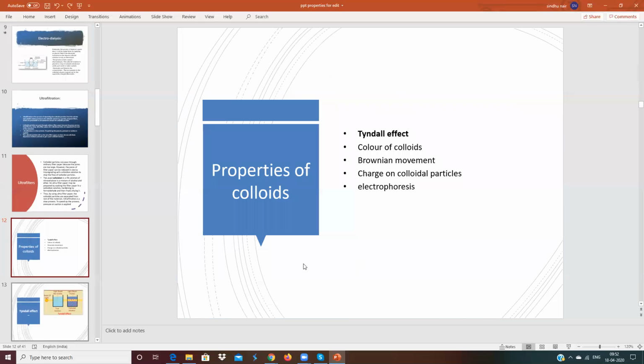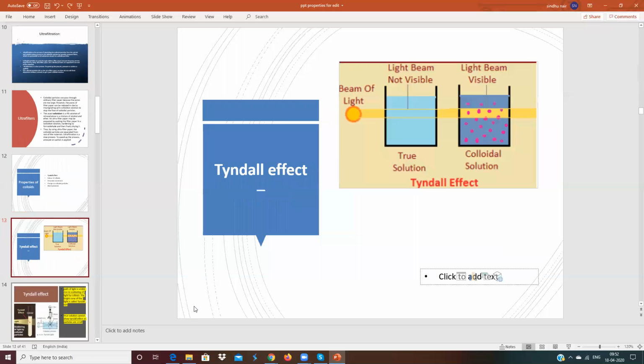Now it comes to properties of colloids. You are very familiar with the first properties: Tyndall effect, color, Brownian movement, charge of colloidal particles, and electrophoresis. The first is the Tyndall effect. When light passes through colloidal particles, this you studied in class 9 as well, the path of the light beam is visible, because colloidal particles are big and they scatter the light. Ordinary light consists of 7 colors. Which particular wavelength is scattered more depends upon the particle size of the colloidal solution.